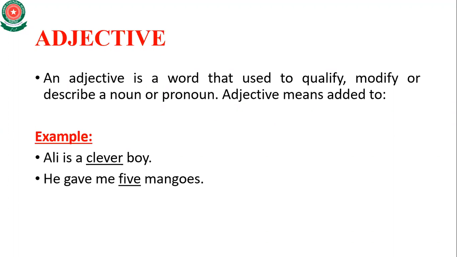He gave me 5 mangoes. So here the word 5 is an adjective which shows the quantity of the noun. So basically what is an adjective? An adjective is a word that is used to qualify, modify, or describe a noun or pronoun.